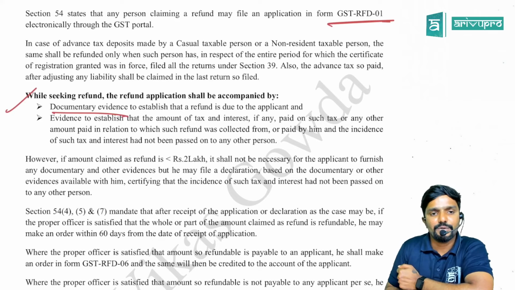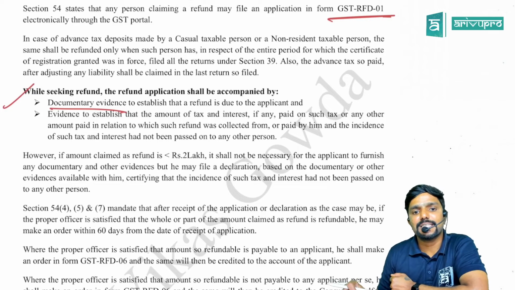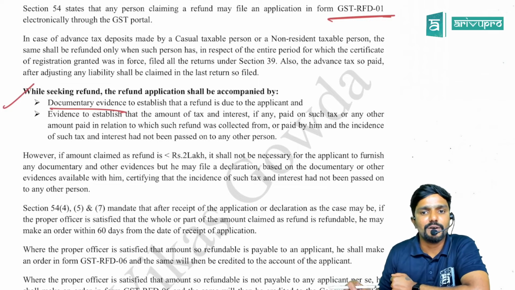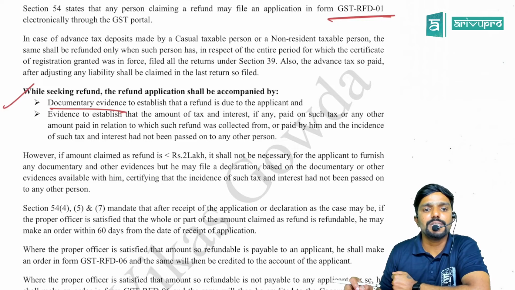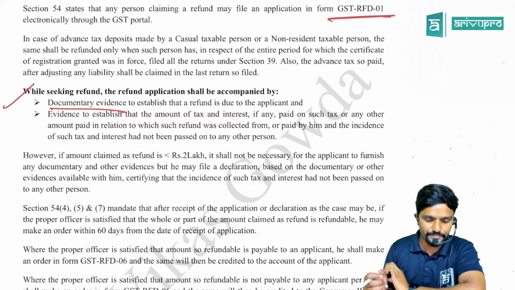So you have to attach your documentary evidence, and evidence to establish that the amount of tax and interest, if any, paid on such tax or any other amount paid in relation to which such refund was collected from or paid by him, and the incidence of such tax and interest has not been passed on to any other person, means I have not passed it to the recipient.